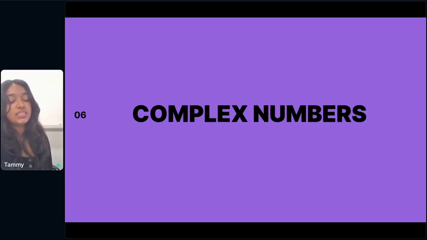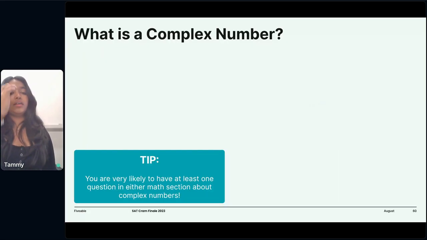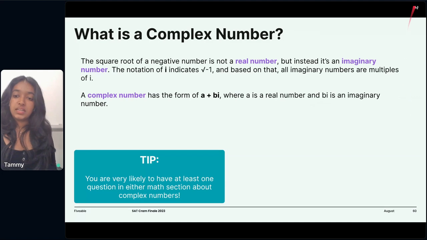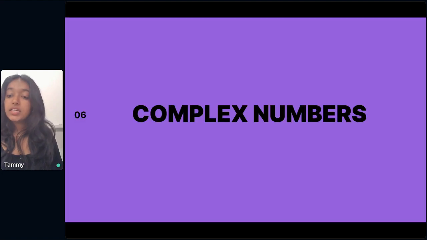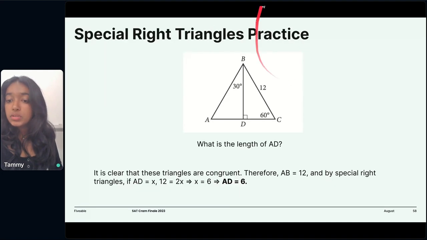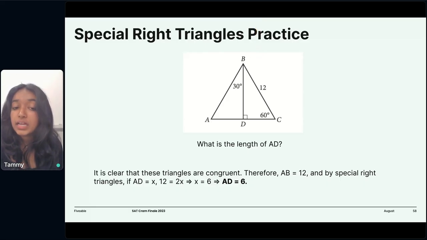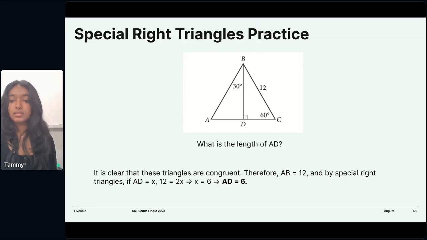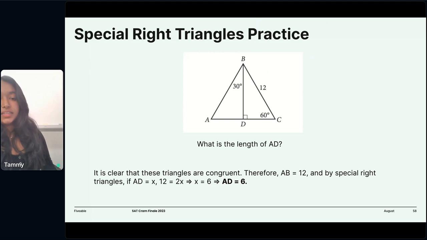Okay, let's talk about complex numbers. I think this is one of the last topics. So, no, all the sides do not equal, or, well, we're looking at two different triangles here. We're looking at ABD and DBC. But yes, all the sides of this triangle ABC do equal 12. Yeah. All right. Okay, next slide.